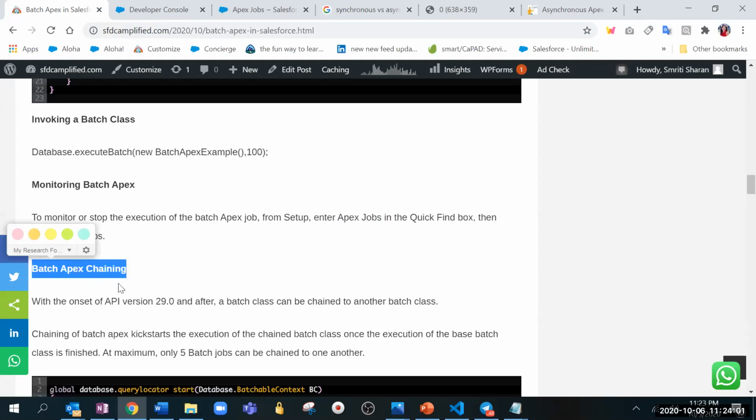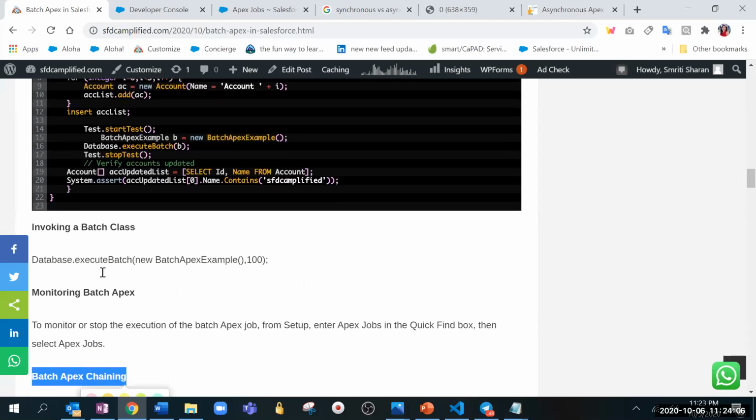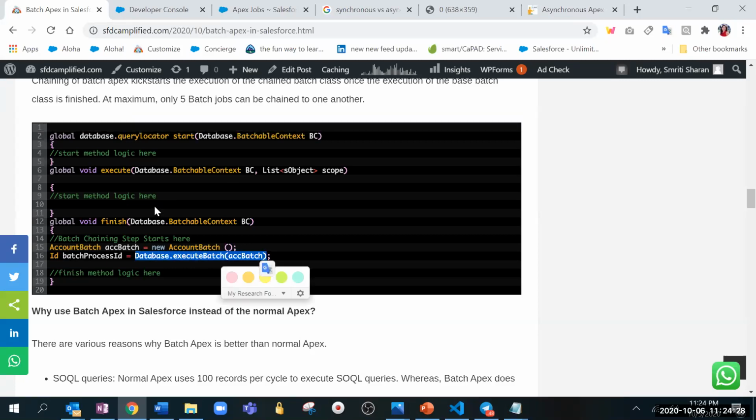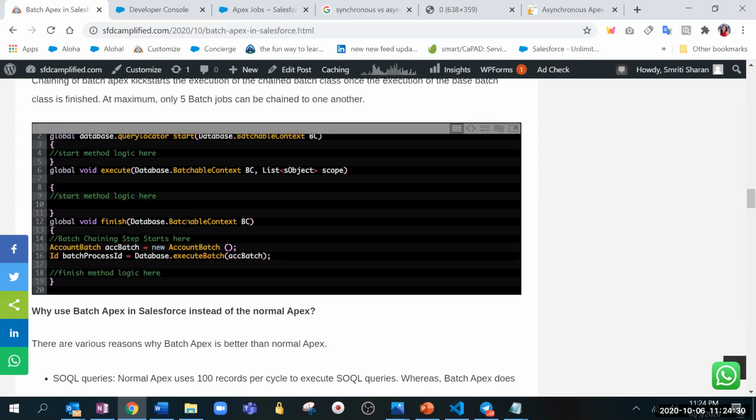Now, before going to the test class, we will understand one more thing, again important for interviews: batch Apex chaining. My question is, can we chain one batch Apex to another? Yes. How can we do that? In the finish method, you can create an object of the batch class and then call the method. Correct. So we can actually put Database.executeBatch in the finish method, and it will link to the another class which we want to execute. So like that we can chain.